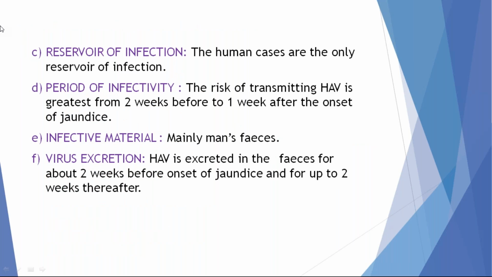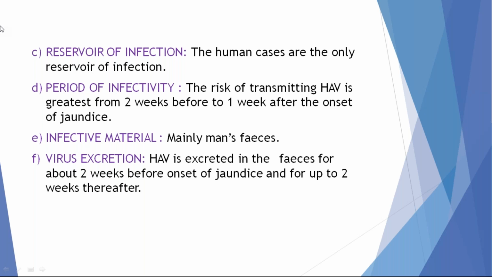There are only human reservoirs for this infection. There are no animal reservoirs. The crucial period of infectivity is 2 weeks before the onset of jaundice and 1 week after the onset of jaundice. This is the crucial period. An infected person can transmit infection to fellow members.